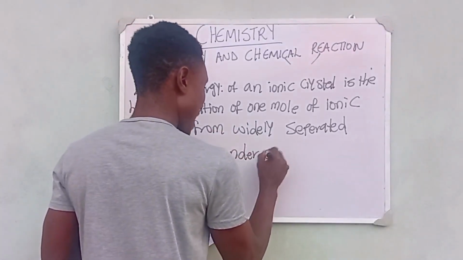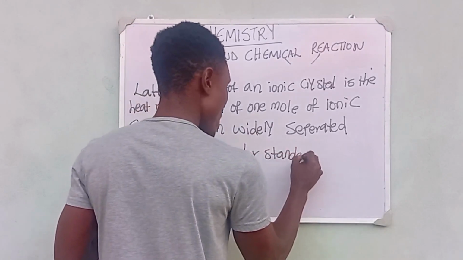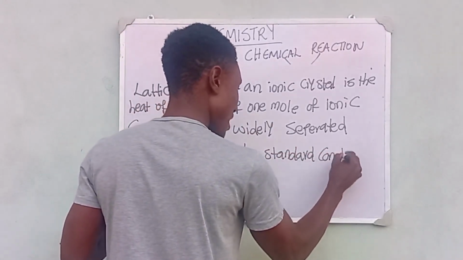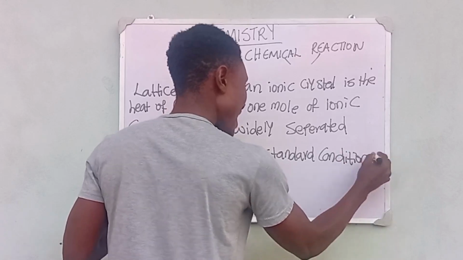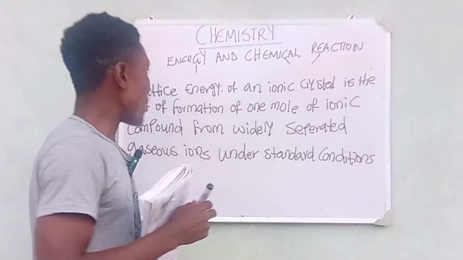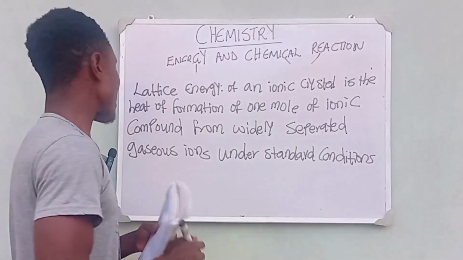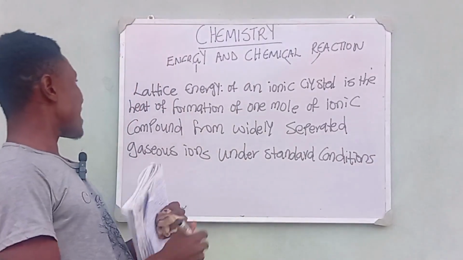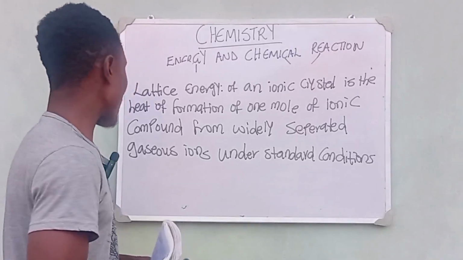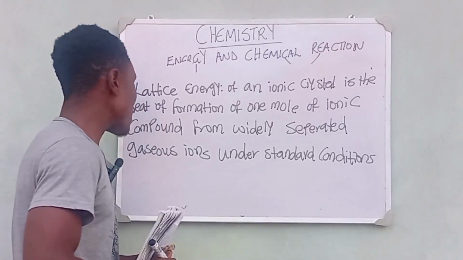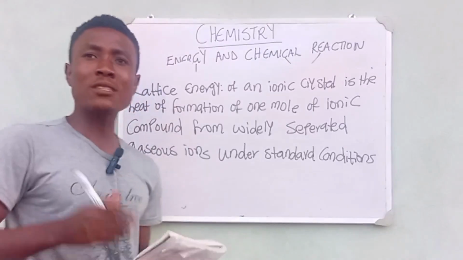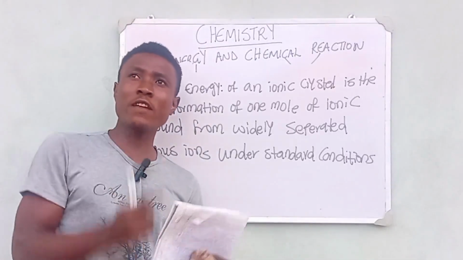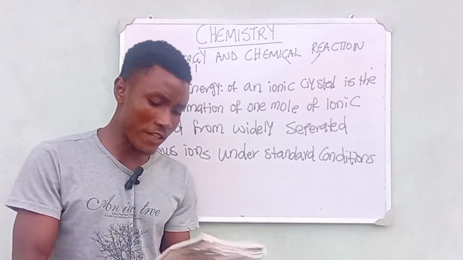So that is just what it is, right? The lattice energy of an ionic crystal is the heat of formation of one mole of ionic compound from widely separated gaseous ions under standard conditions. It is very important that you get this definition.